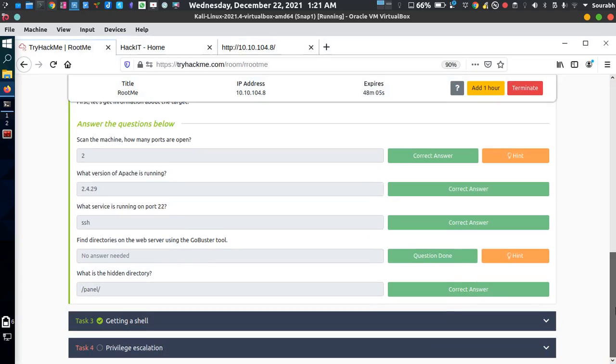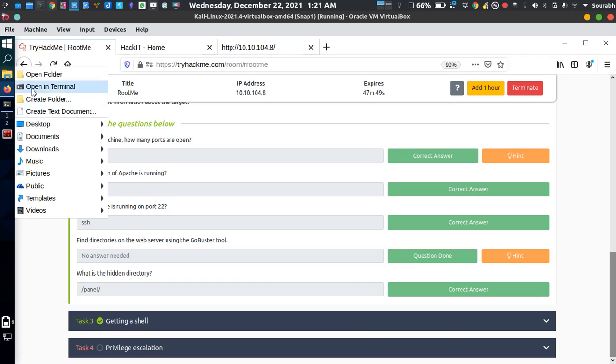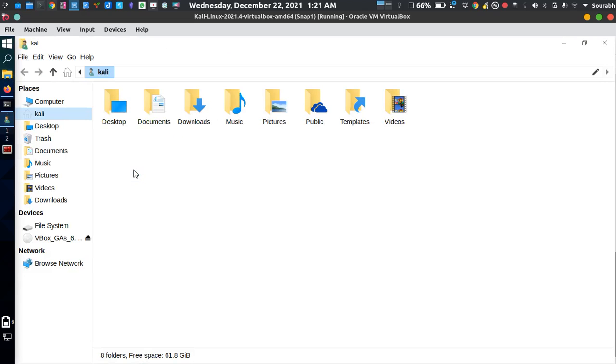So another thing: we have to brute force the directory. What does brute forcing a directory mean? Let me give you an example first. When you have a computer and you go to the file explorer, there are plenty of folders: documents, downloads, music, pictures, public, templates, videos. There are plenty of folders available on your computer, as well as your phone, and under them plenty of information is stored.